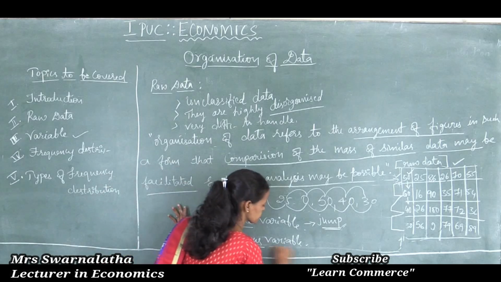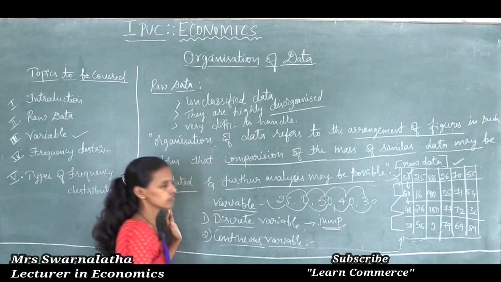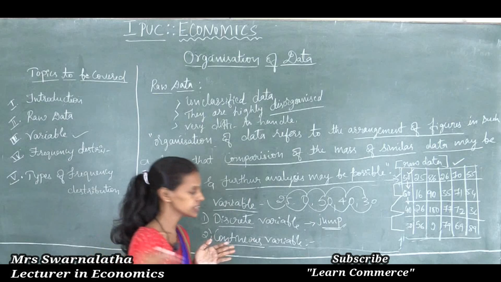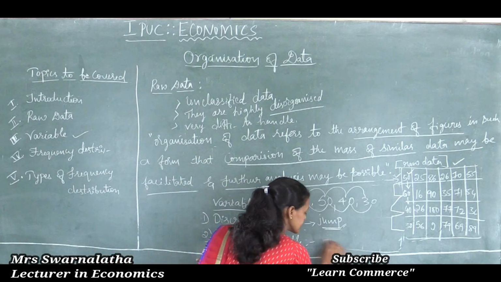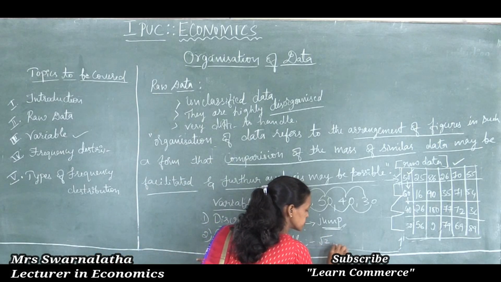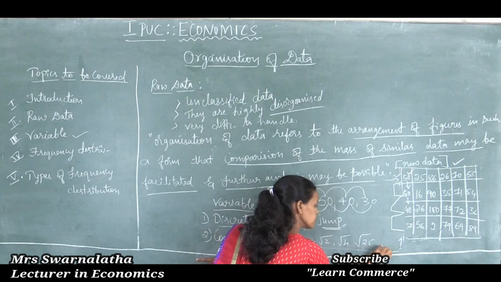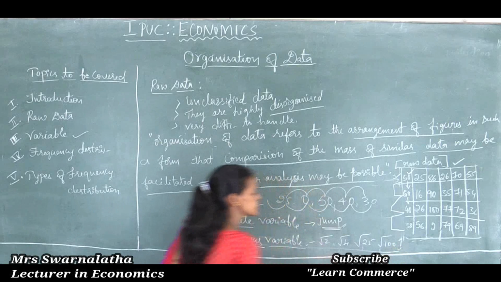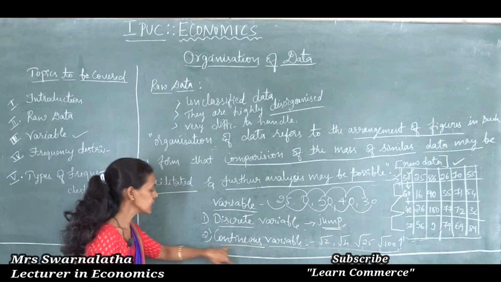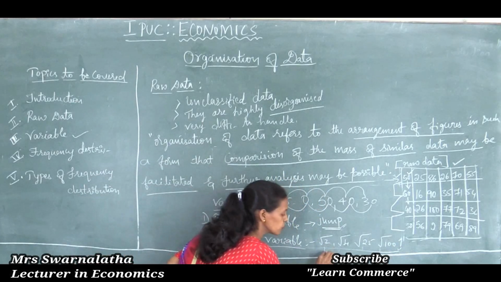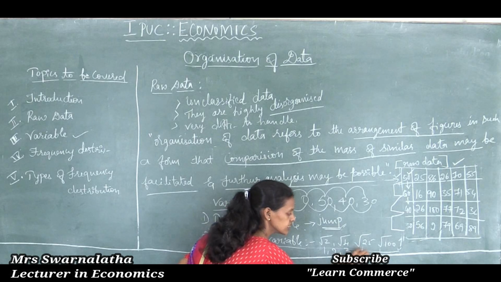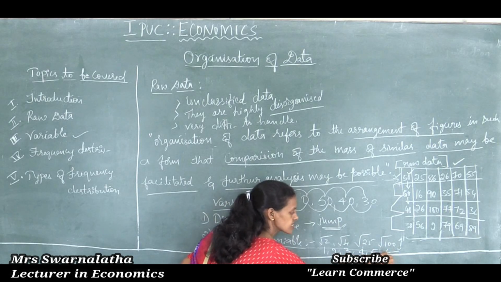What is a continuous variable? By the name you can see it is a value which may be in continuous order. For example, either in integral form, or root of 2, root of 4, root of 25, root of 100. Values in continuous order are 1, 2, 3, 4, 5, 6.